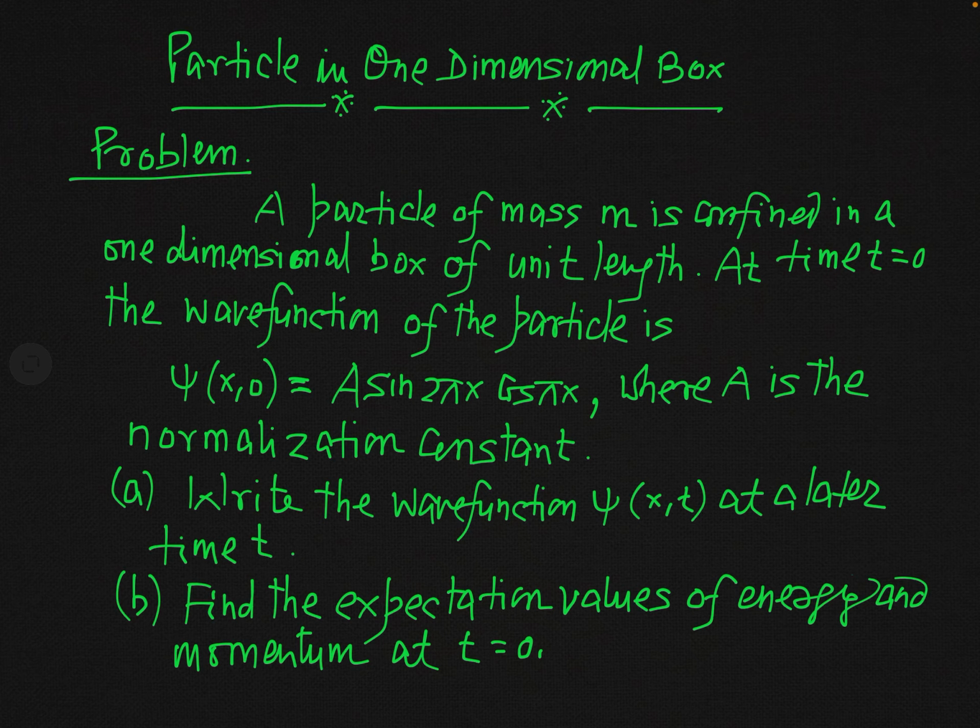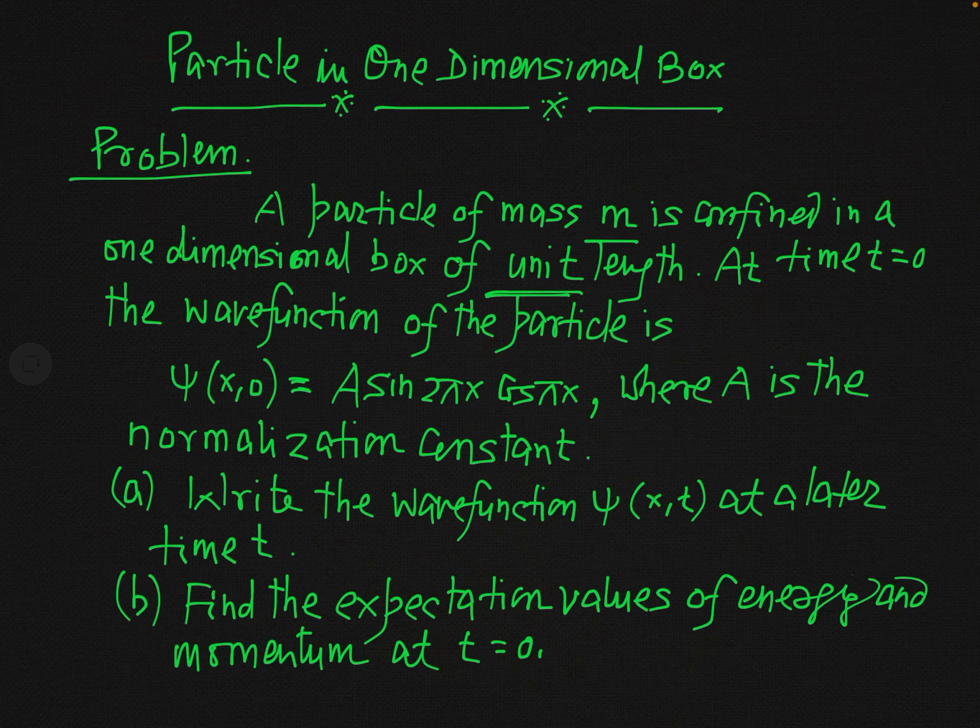In fact, the problem says a particle of mass m is confined in one-dimensional box of unit length. Remark it, the box is of unit length. And at time t equal to 0, the wave function of the particle is given in this manner: psi of x, 0, where 0 represents time, is equal to A sin 2 pi x cos pi x, where A is the normalization constant. This is the given information.